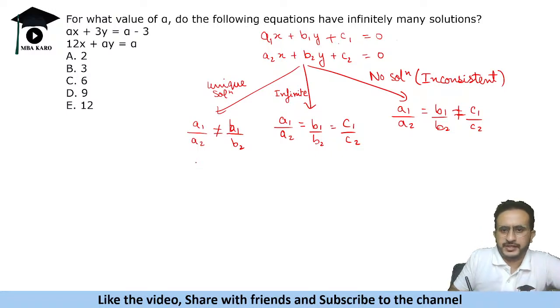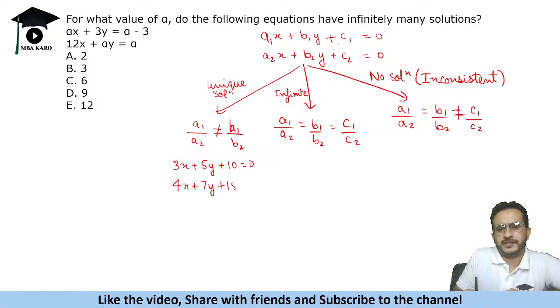Let us say I have an equation like this: 3x plus 5y plus 10 equal to 0, and 4x plus 7y plus 15 equal to 0. So you can write this constant to the right hand side or left hand side, it does not matter. Okay, the coefficients should be on one side. Now this is 3 upon 4, this is 5 upon 7, not equal. So it has a unique solution.